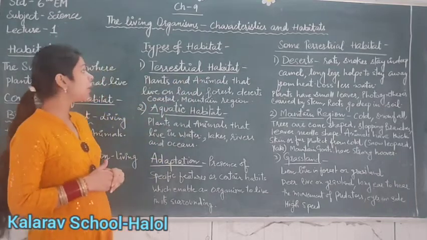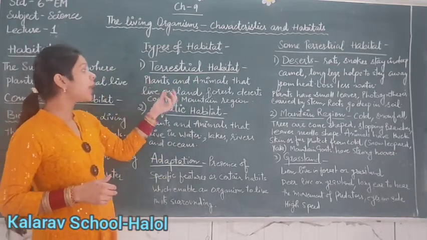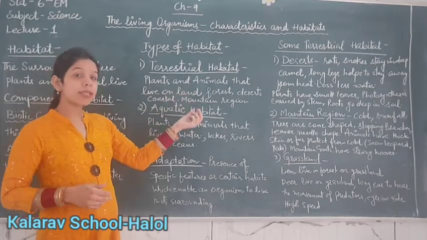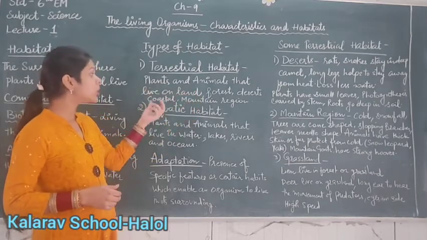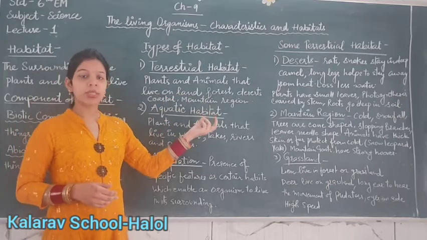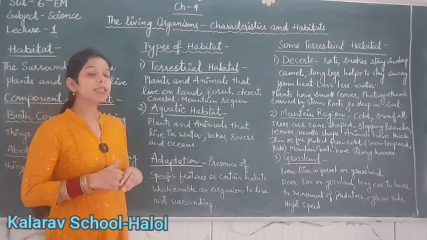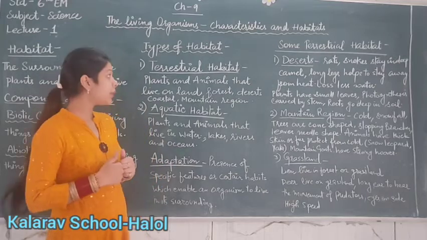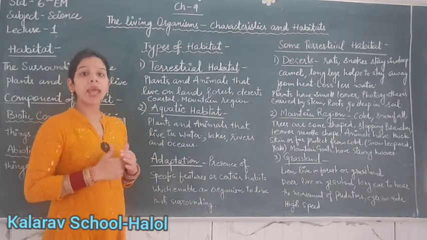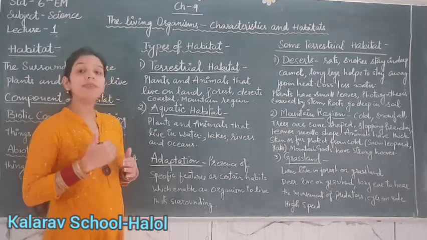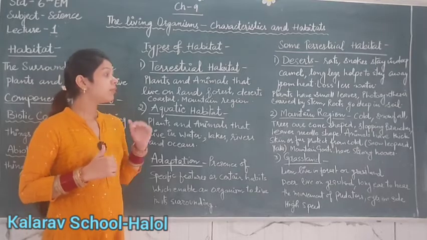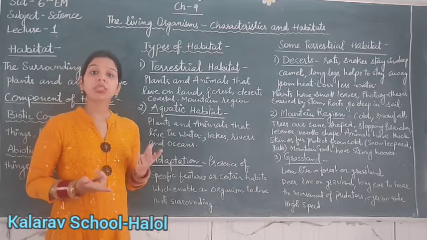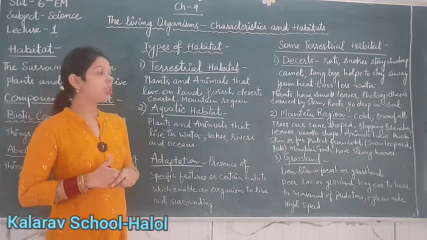Terrestrial habitat is where plants and animals live on land. The land consists of forest, desert, coastal and mountain regions.